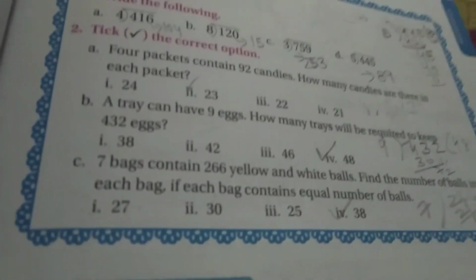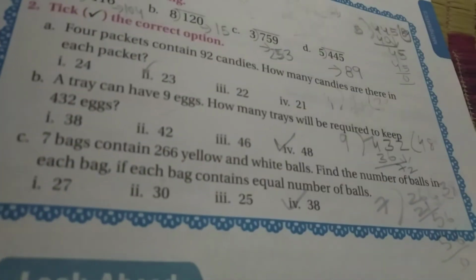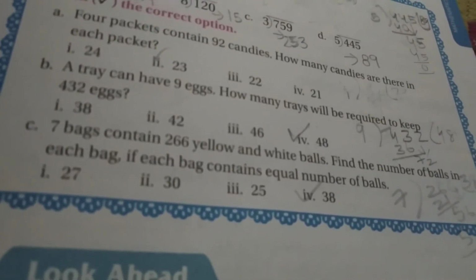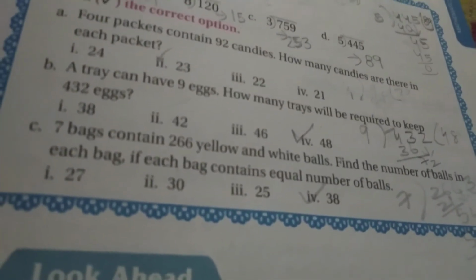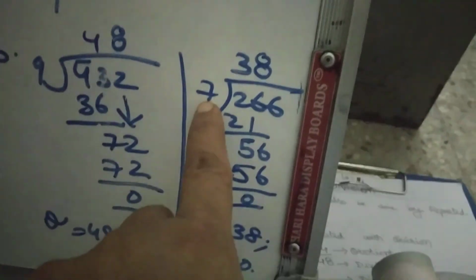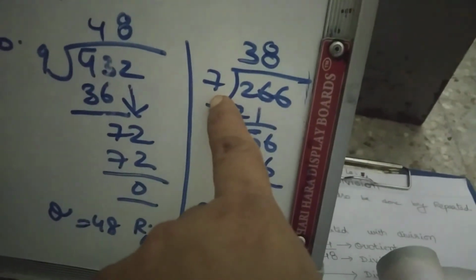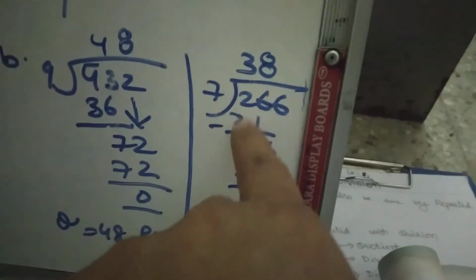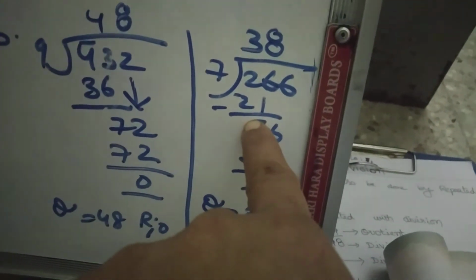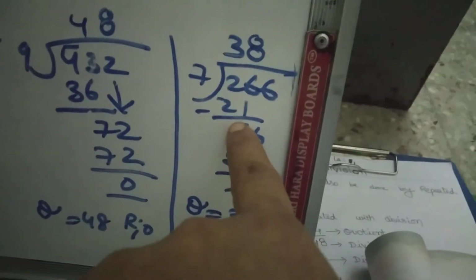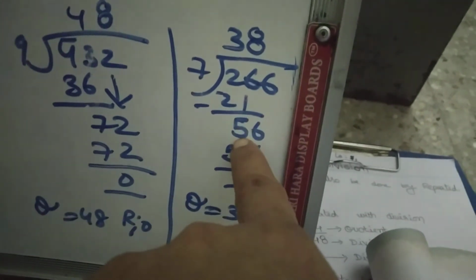Next, 7 bags contain 266 yellow and white balls. Find the number of balls in each bag, if each bag contains an equal number of balls. So we need to do division again: 266 divided by 7. 2 cannot be divided by 7, so we need to take 26. 7 threes are 21, because 7 fours are 28, and 28 cannot be subtracted from 26. So we go with 3 times, 7 threes are 21. 6 minus 1 is 5. Very good.